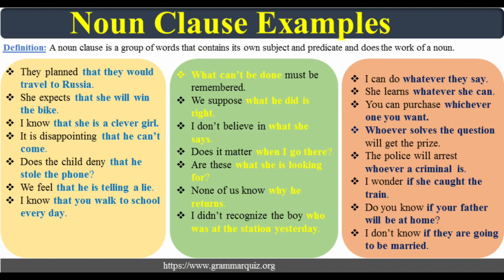So here we see the noun clause examples. The first one is: They plan that they will travel to Russia. She expects that she will win the bike. I know that she is a clever girl. It is disappointing that he can come. Does the child deny that he stole the poem? We feel that he is telling a lie. I know that you walk to school every day.